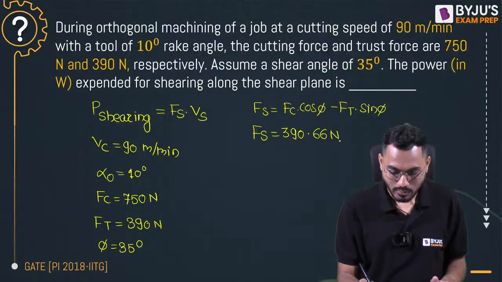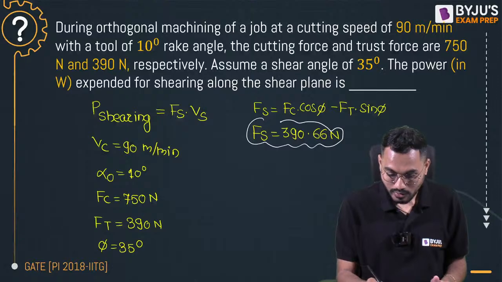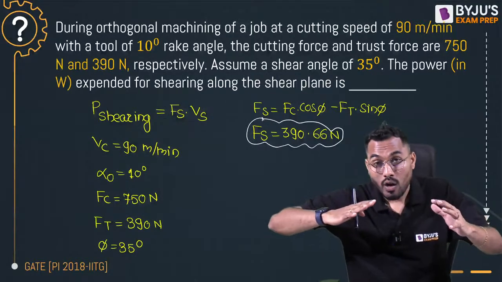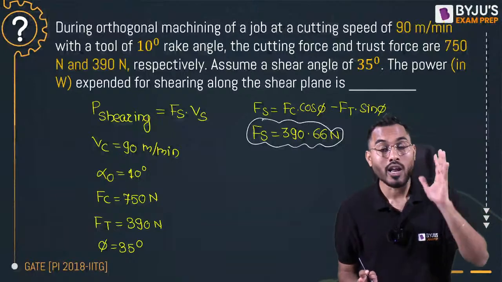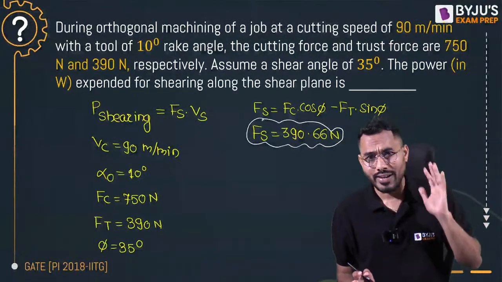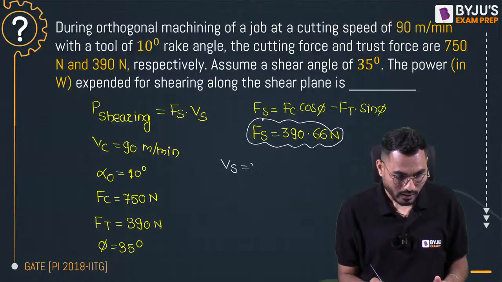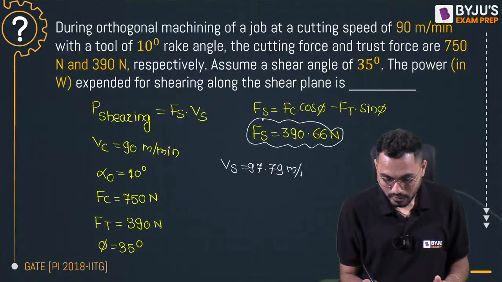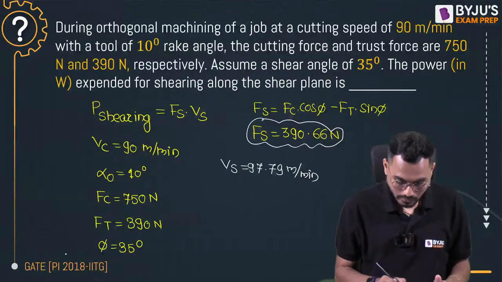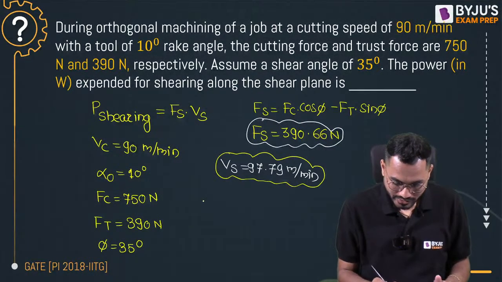Shear force value will be equal to 390.66 Newton. And shear velocity has to be calculated, that is the velocity of the chip along the shear plane, and that has to be calculated based on the velocity triangle. From the velocity triangle, the shear velocity Vs comes to 97.79 meter per minute, and therefore the shearing power can be found.